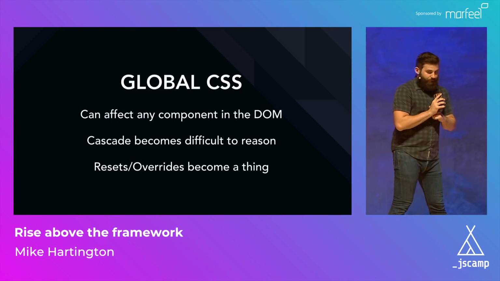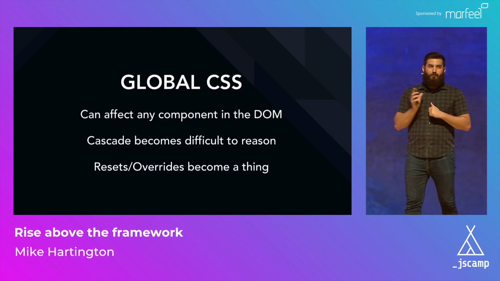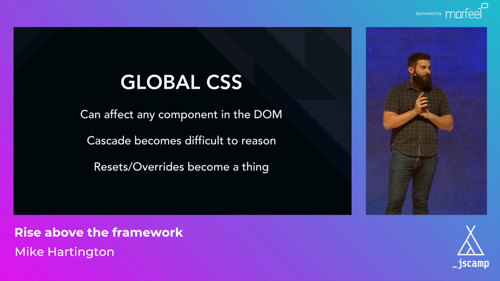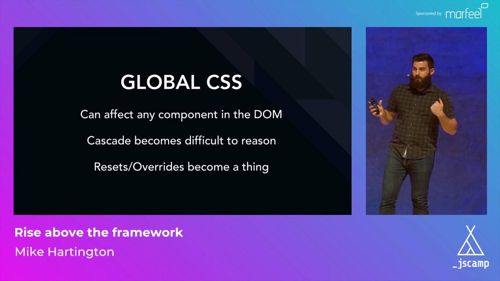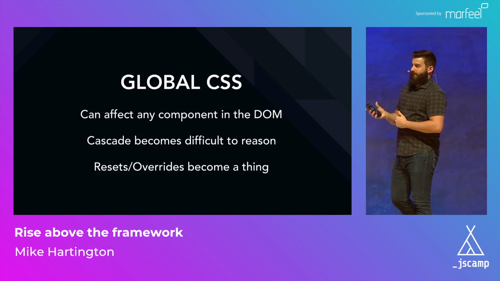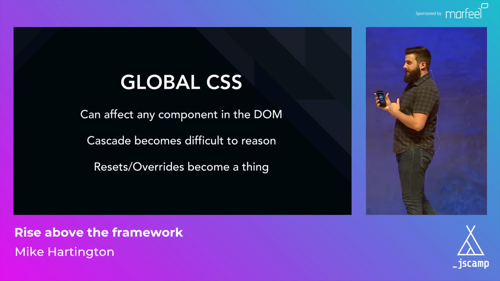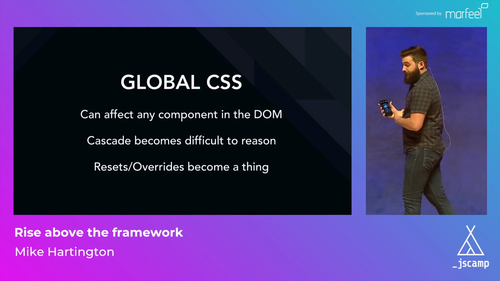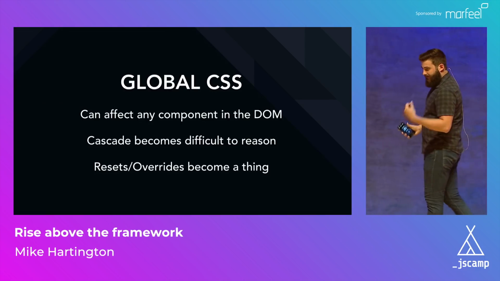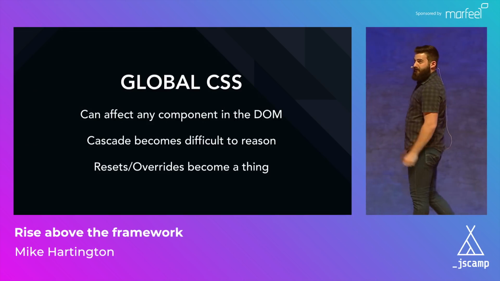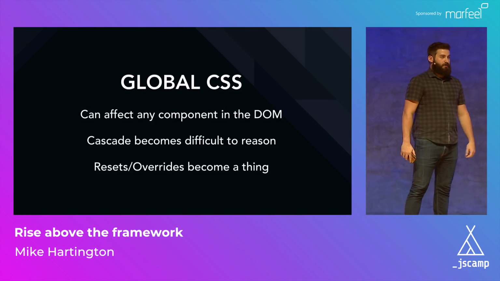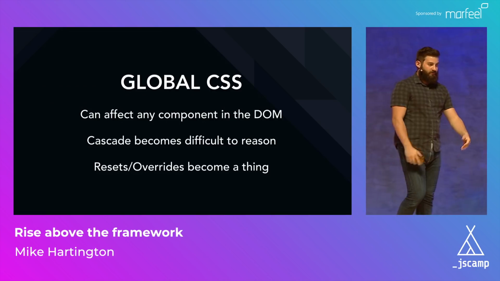So global styles. Everyone who ever takes an intro to programming or CS 101 or even does a couple tutorials online quickly learns that anything global is considered an anti-pattern. It's the same for JavaScript, same for Python, same for any language that you're using, but it's not the same for CSS.